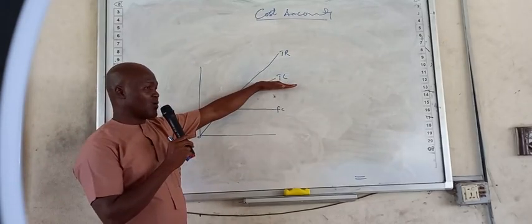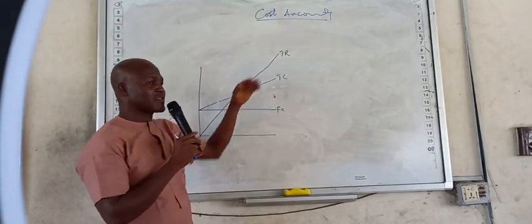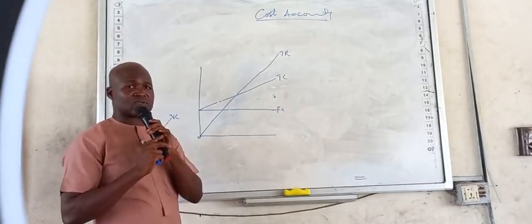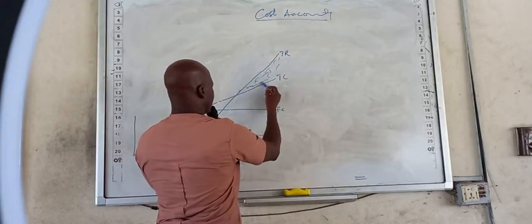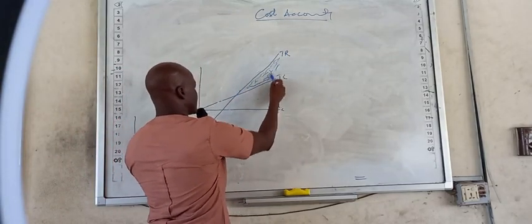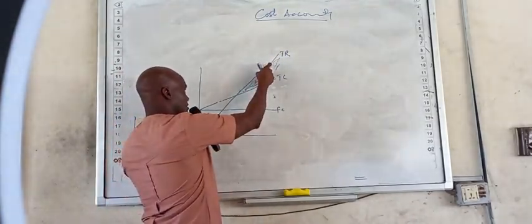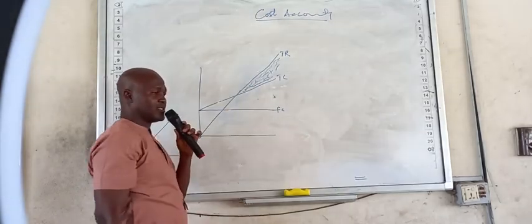If this is total cost, and this sales is higher than the cost, anytime sales is higher than the cost, will that be profit or loss? So this region is the profit region. Why? Because in this region, sales is up, cost is down. Sales is more than the cost.